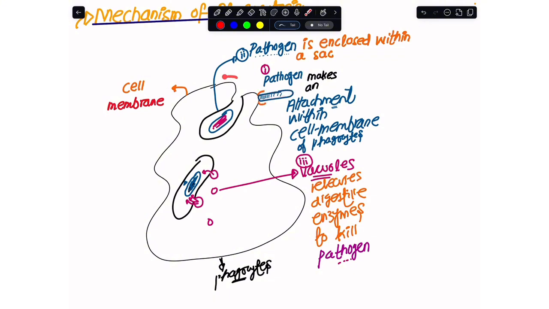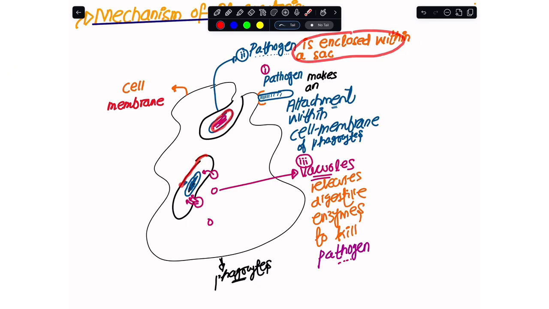Since I want to save the phagocyte itself, the next step is that this pathogen is enclosed inside a vacuole. After the pathogen has attached to the cell membrane, in the second step the phagocyte enfolds its cell membrane inward, so the pathogen is enclosed within a sac.